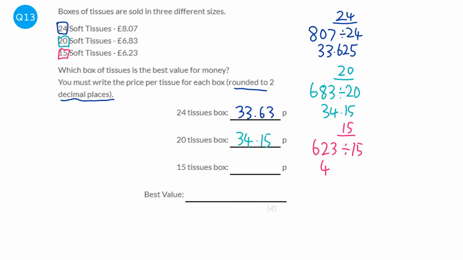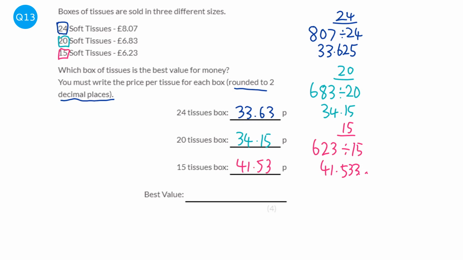It should be 41.533 and so on. And rounded would be 41.53. So if you buy 15 tissues, it will cost 41 pence. 20 tissues, it will be 34 pence per tissue, but 24 tissues will be 33.63. So that's by far the cheapest.